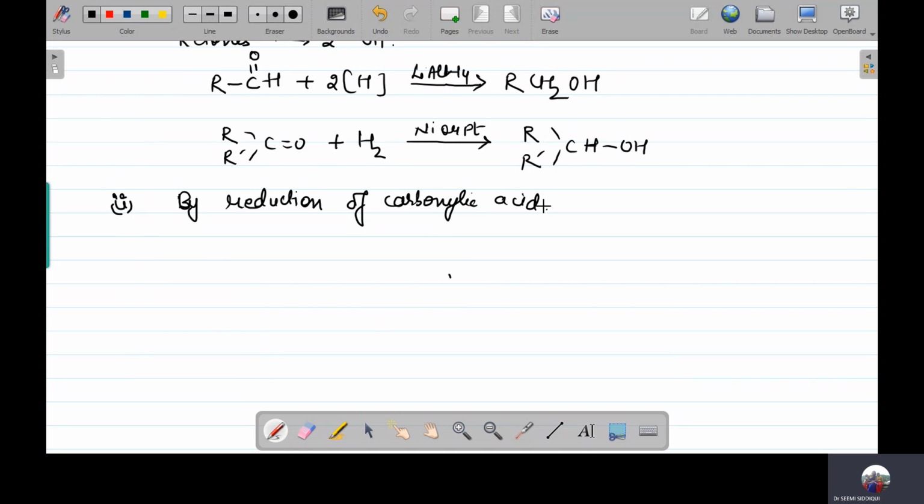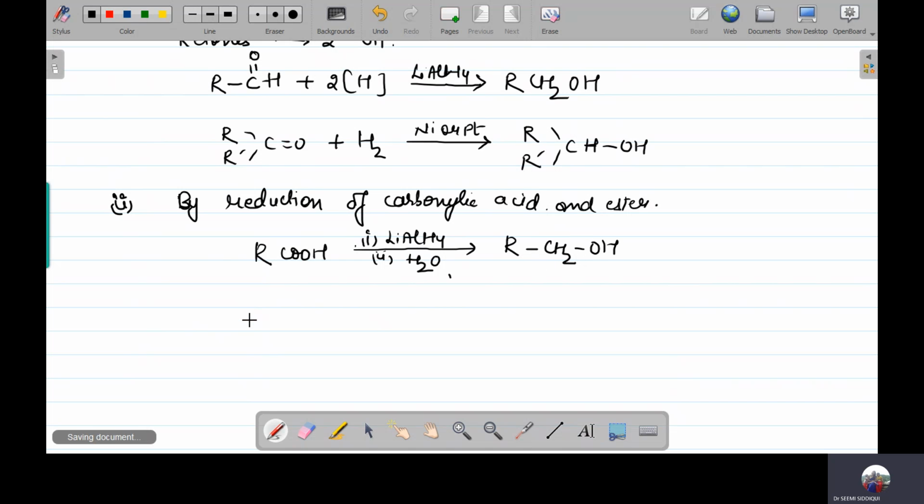Now, when we talk about the reduction of carboxylic acid and ester, let's look at what is going to happen. Say suppose we have taken a carboxylic acid. Simply, in the first step, reduction is going to take place, and in the second step, it will undergo hydrolysis. So you will get the alcohol, a first degree alcohol.